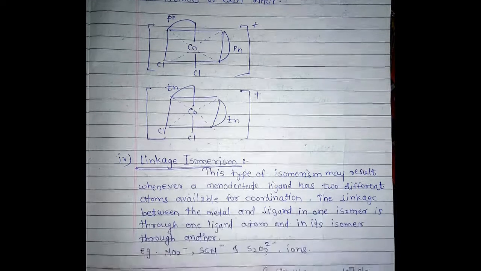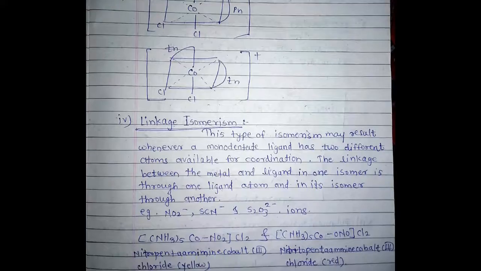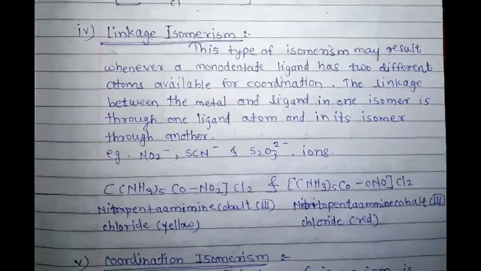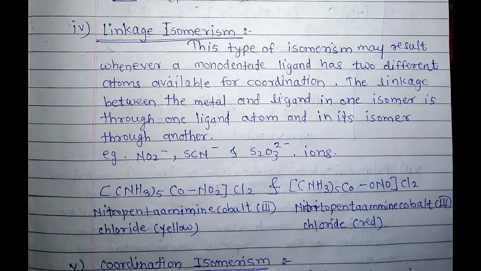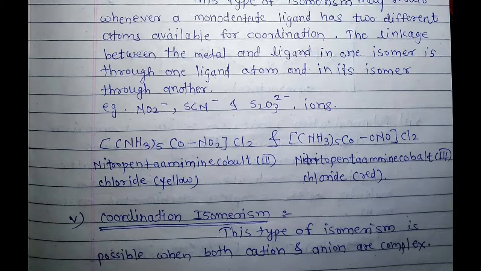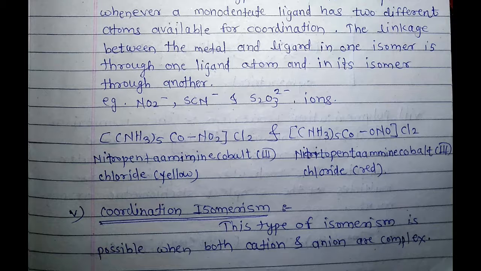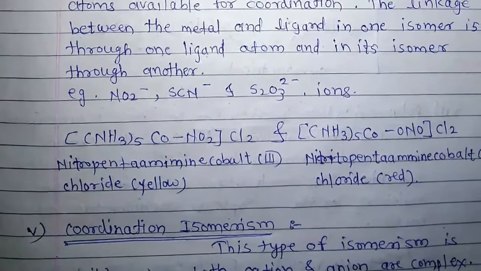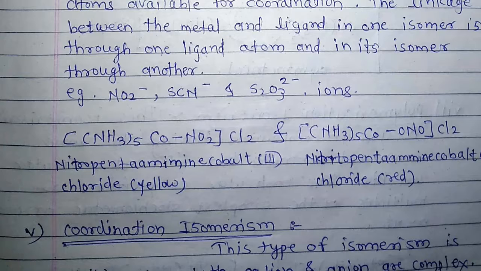Now the fourth type is linkage isomerism. This type of isomerism may result whenever a monodentate ligand has two different atoms available for coordination. The linkage between the metal and ligand in one isomer is through one ligand atom and in the other isomer through another atom. Examples are NO2-, SCN-, S2O3 2- ions.